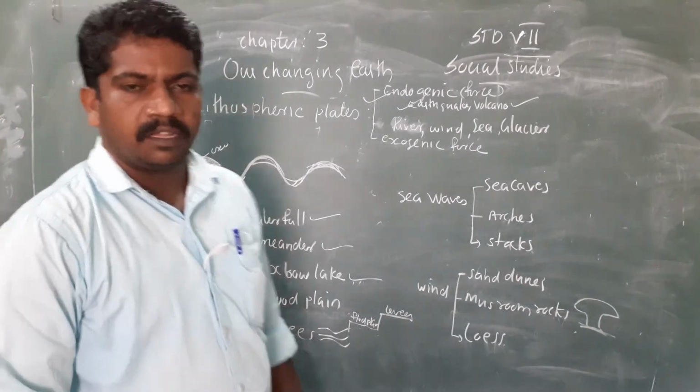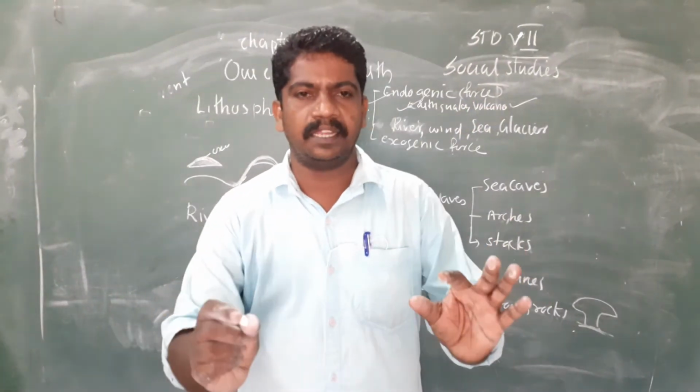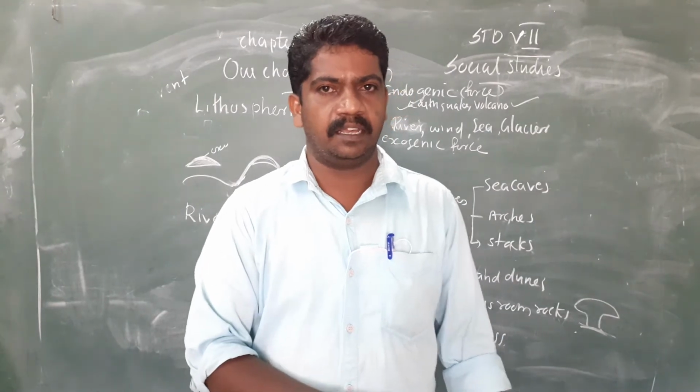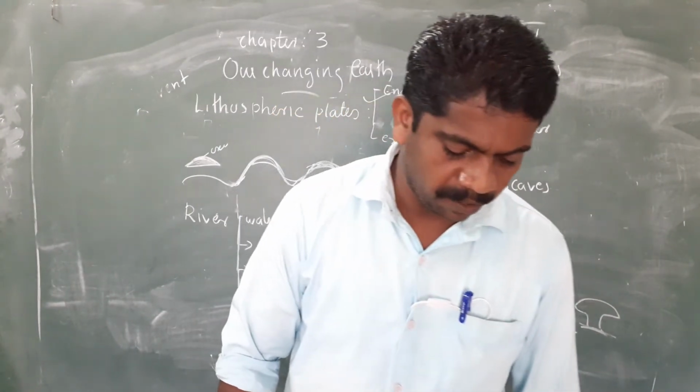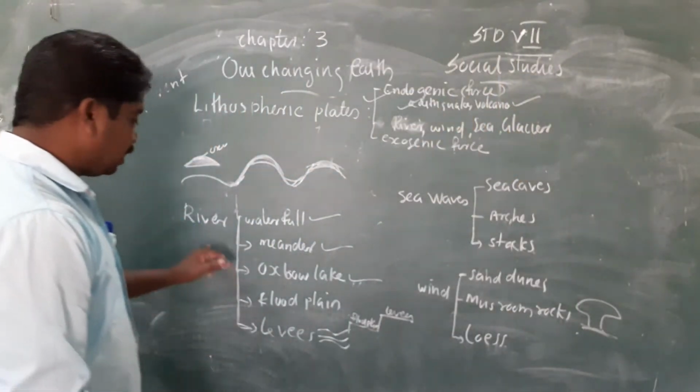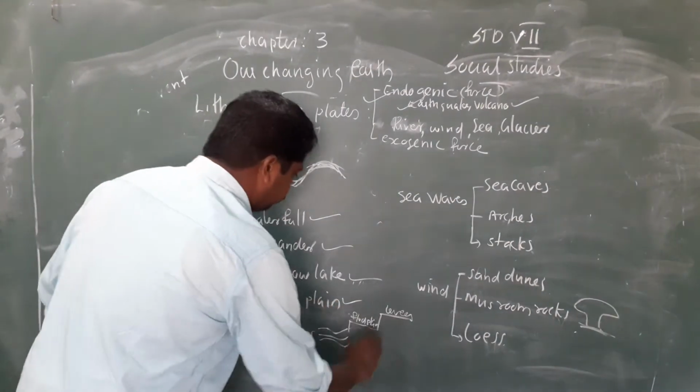Okay, so what is oxbow lake? Oxbow lake is a cut-off lake from the river. Then the river can cause floodplain.